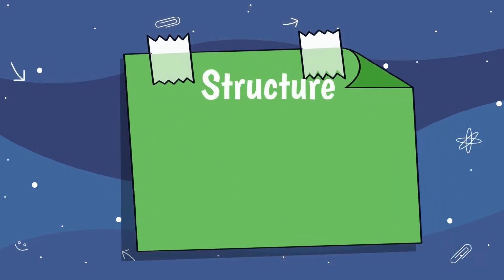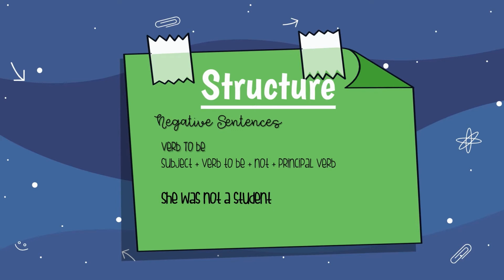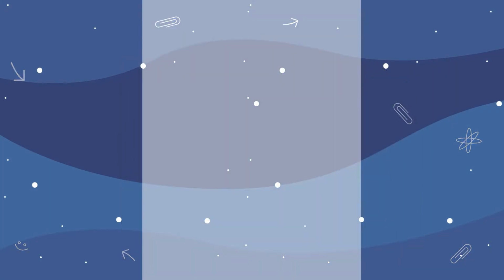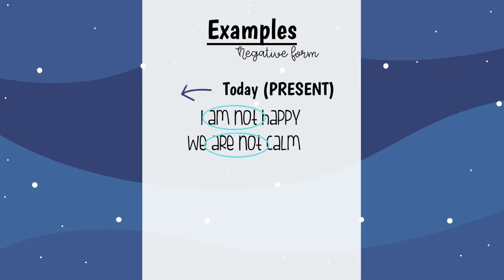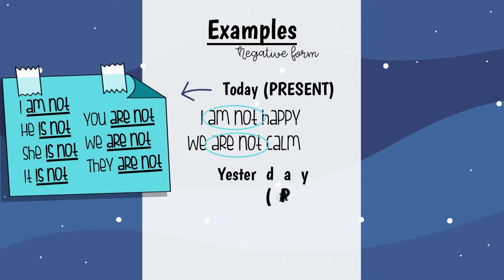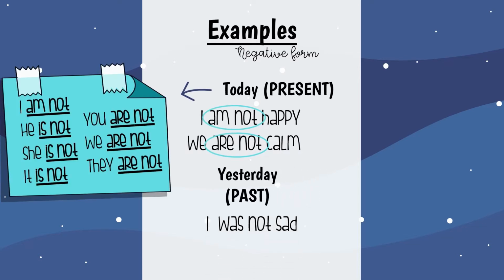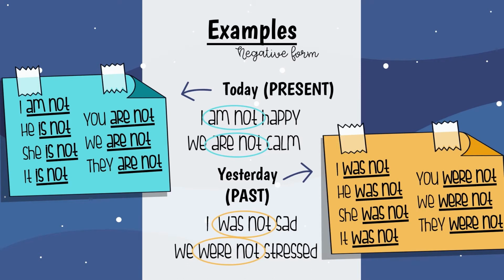The structure for the negative sentences: we add not after the verb to be or between the verb to be and the principal verb. In this case, she was not a student. And here we have more examples. For the present, we use the verb to be plus not. For example, I am not happy. We are not calm. However, in the past we change it and we use was not or were not. I was not sad. We were not stressed.